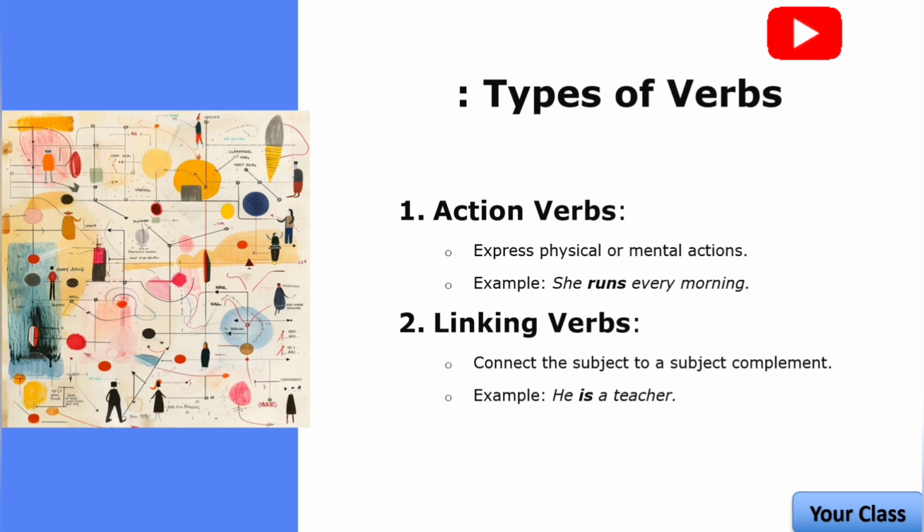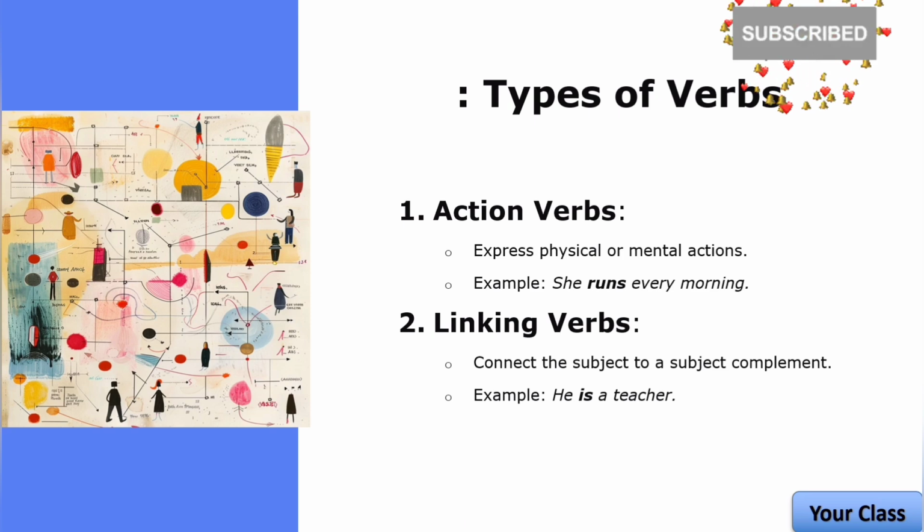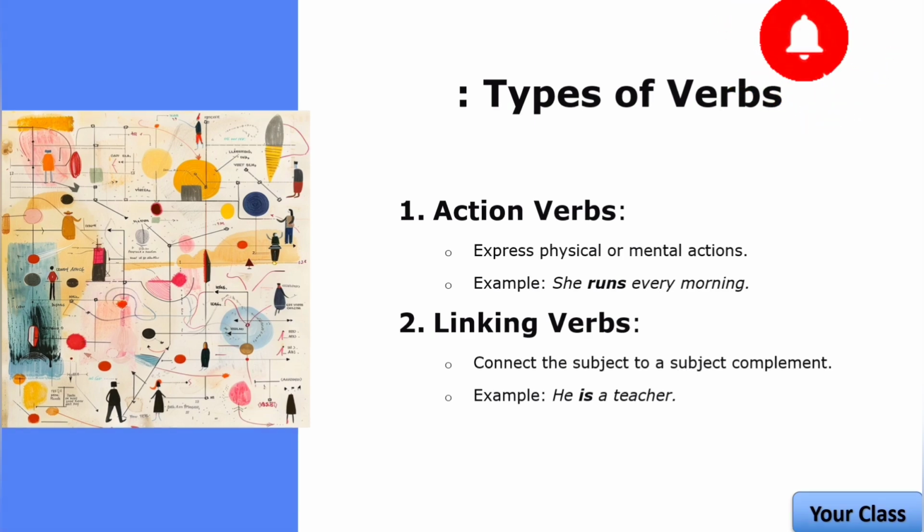For example, he is a teacher. Here, is links the subject he to the complement teacher. It doesn't show action, it tells us what the subject is, a teacher. Linking verbs don't show action, but instead they help to provide more information about the subject of the sentence by connecting it to a description or identification.